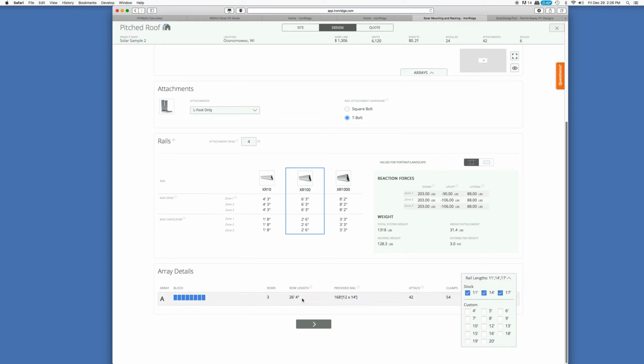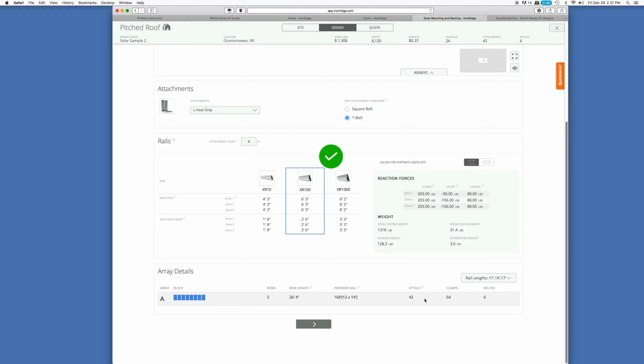So my row is 26 feet 4 inches. I know my entire roof was actually 29 feet wide, so 2 of the 14 foots would get me 28 feet. And of course I need 2 pieces of rail per row of solar panels. There's an upper and a lower rail on each row of panels. So I'm actually going to need 12 rails total.